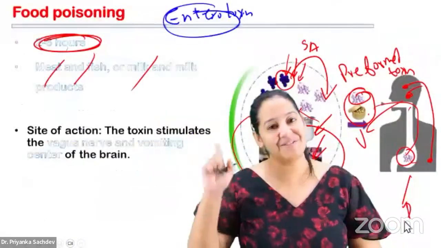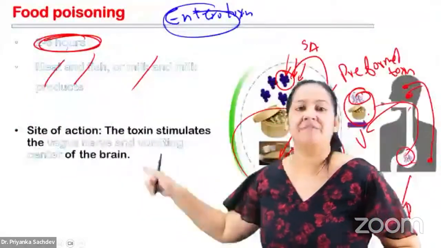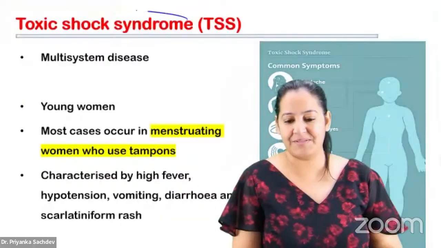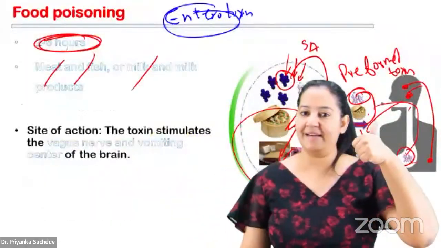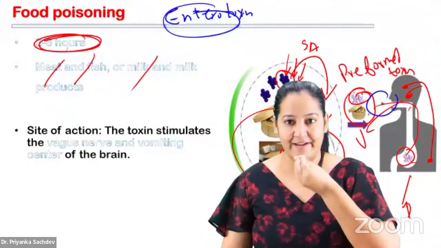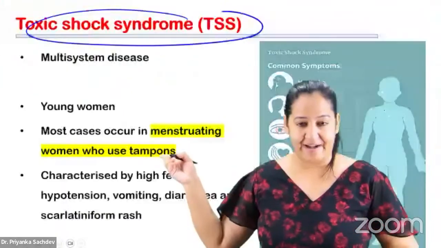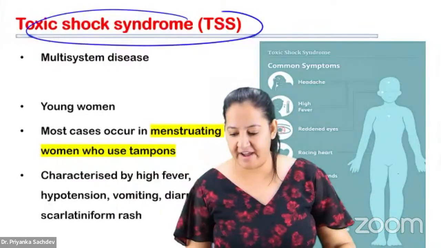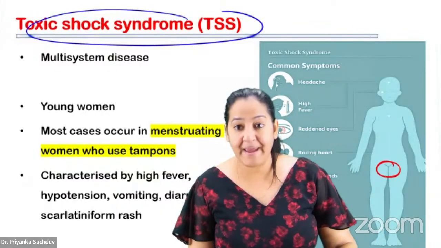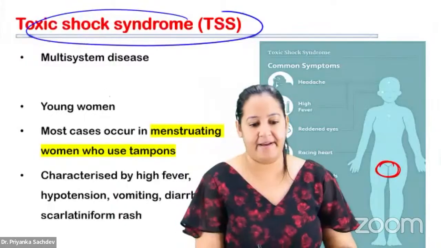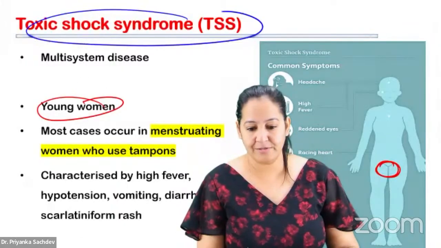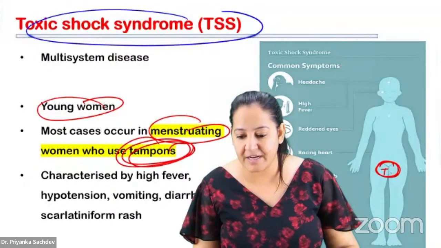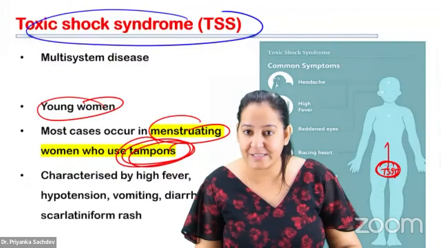Can we go ahead? So this is food poisoning. We have seen pus, we have seen food poisoning. The third disease is toxic shock syndrome. What is the route of food poisoning here? How is it entering the human body? Via eating, ingestion. But toxic shock syndrome toxin enters the human body via the vaginal route. It occurs in young females who are menstruating and using tampons. Contaminated tampons contain toxic shock syndrome toxin, which enters via the vaginal route.